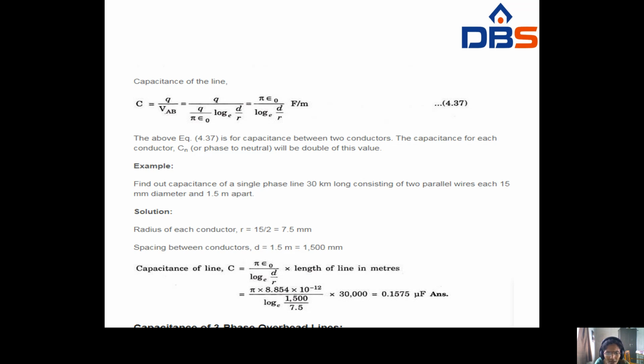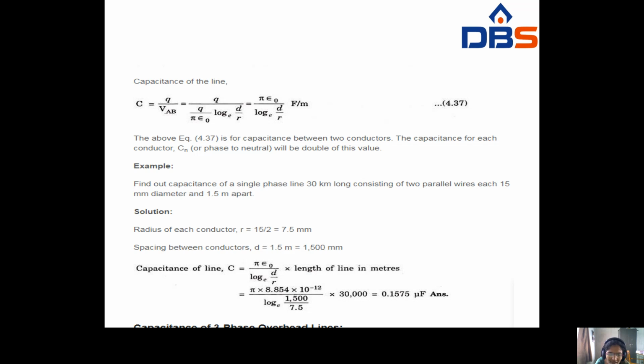Capacitance of the line C equals pi epsilon naught by log e d by r, into the length of the line. Since Farads per meter, the length is compulsory here. The length is given as 30 kilometers, so converting into meters it becomes 30,000 meters.